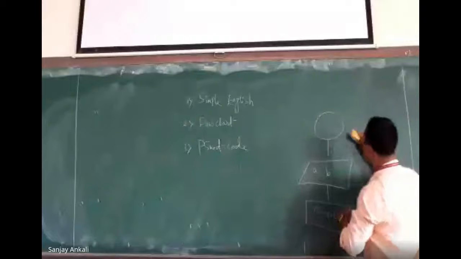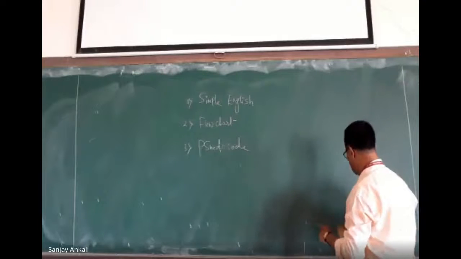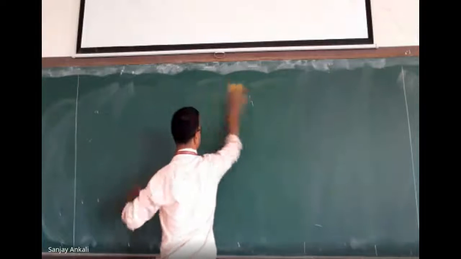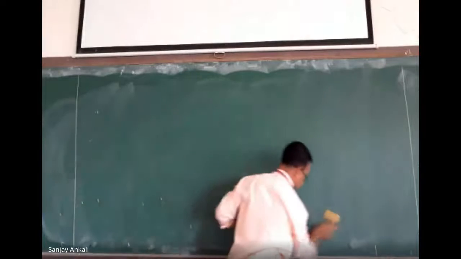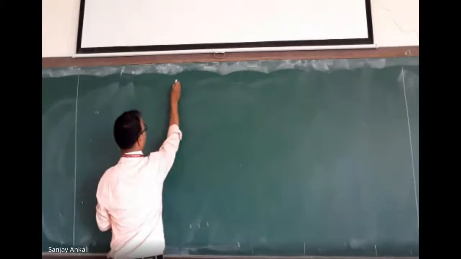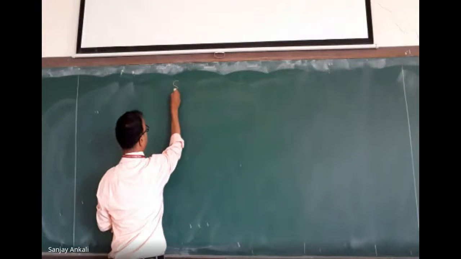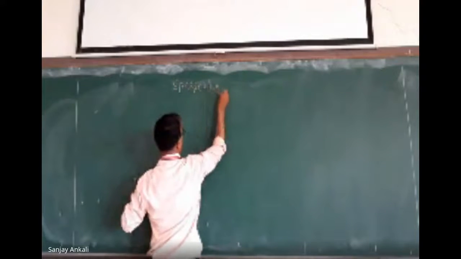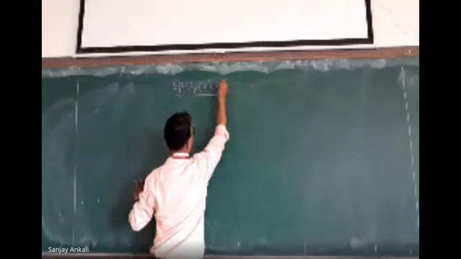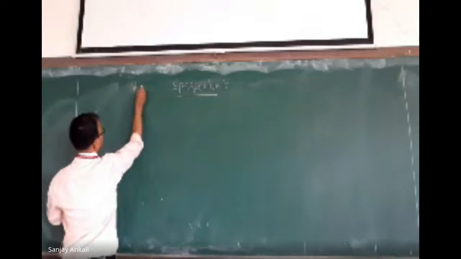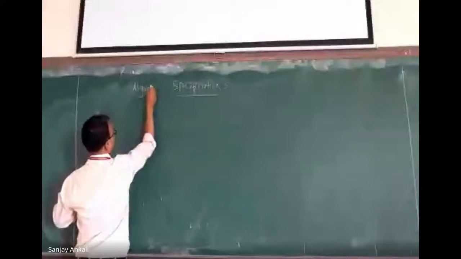Now, in order to start our first problem, we will try to understand the specifications of an algorithm, or you can call it algorithm specification.